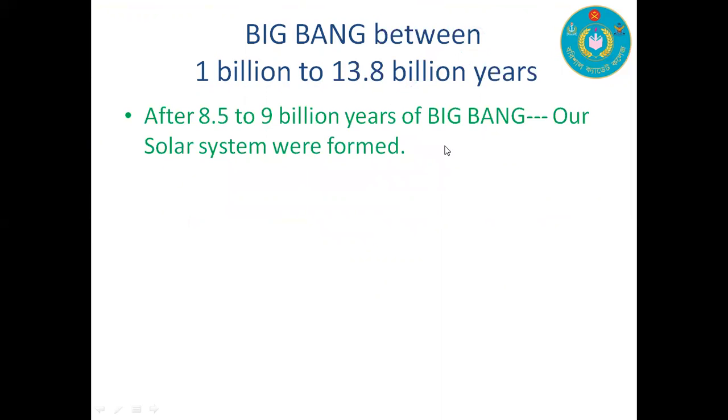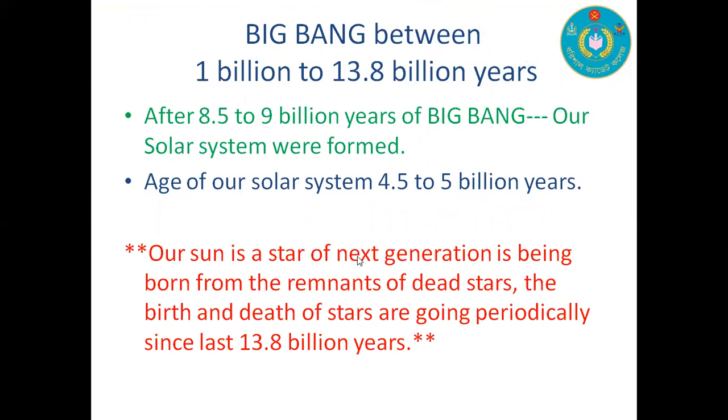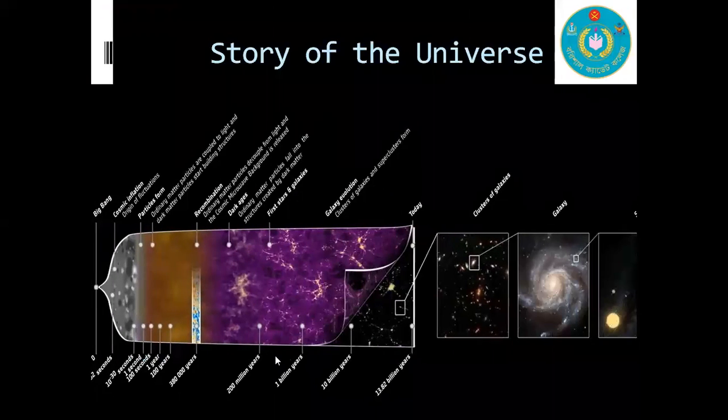After 8.5 to 9 billion years of Big Bang, our solar system was formed. The age of our solar system is 4.5 to 5 billion years. Our sun is a star of the next generation, being formed from the remnant of a dead star. The death and birth of stars have been going on periodically for the last 13.8 billion years.